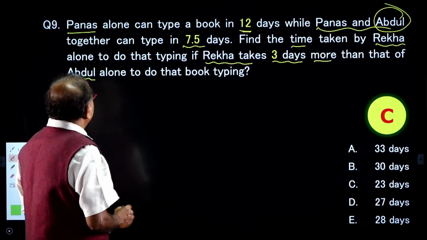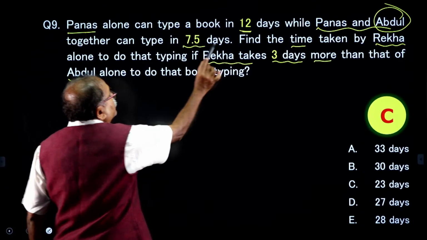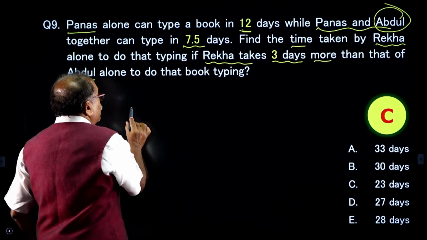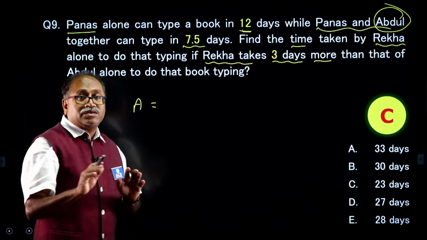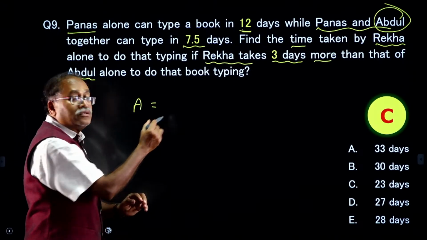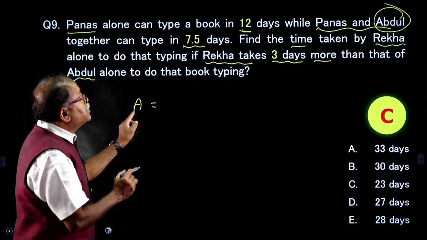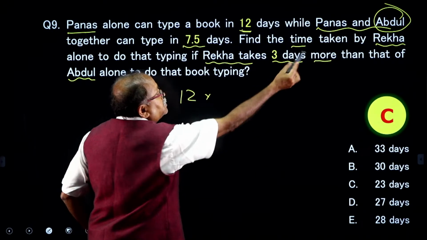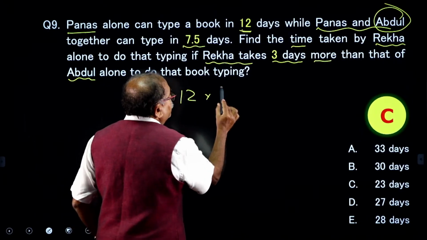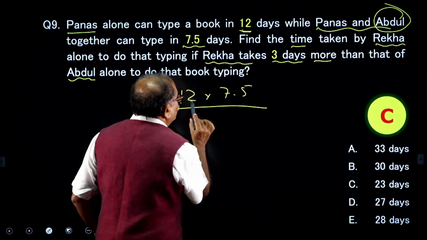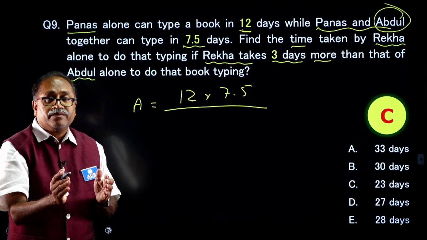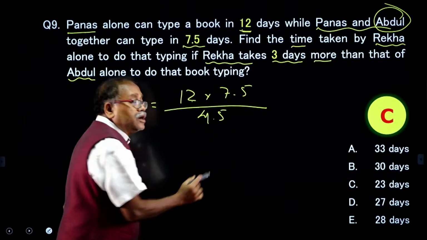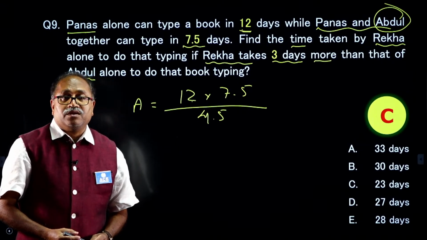Let us see how we respond to this question. As I said, Panas can complete the work in 12 days and Panas and Abdul can complete the work in 7.5 days, then Abdul alone can complete the work in how many days? Notice this. Abdul alone can complete the work in 12 into 7.5 divided by 12 minus 7.5, that is 4.5. So, this is how we get the number of days Abdul alone can complete the work.